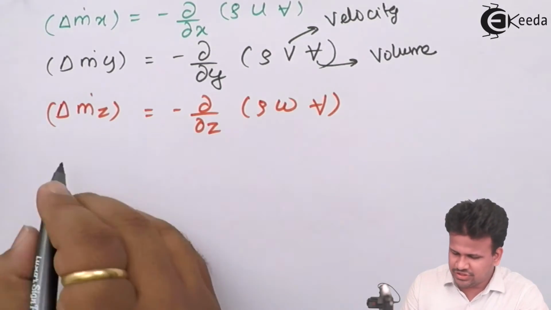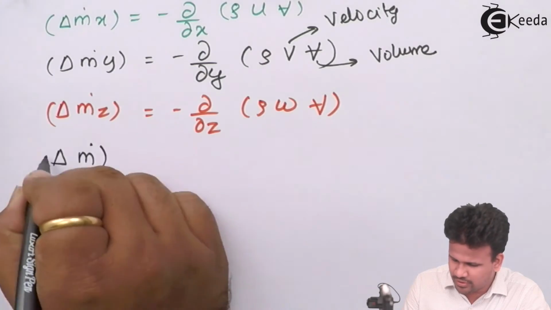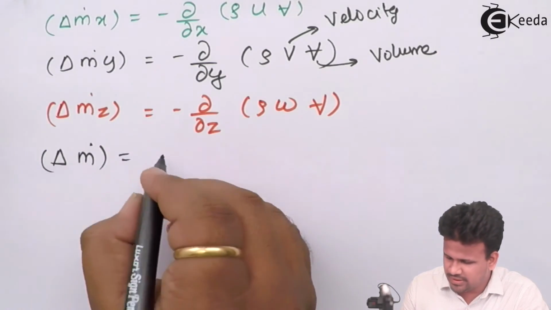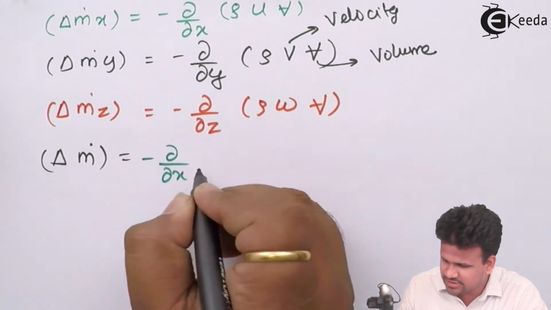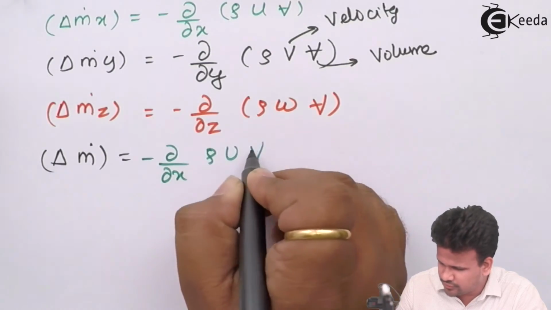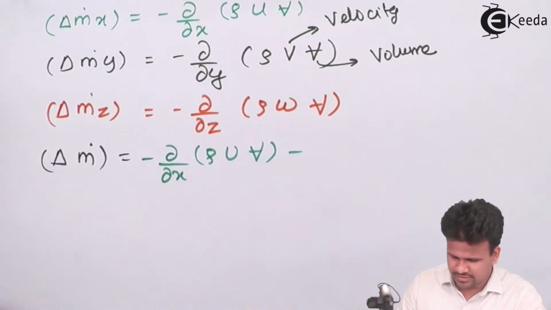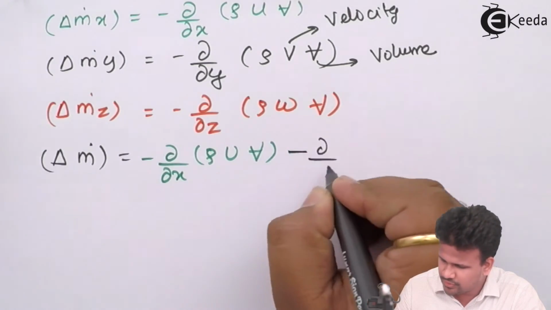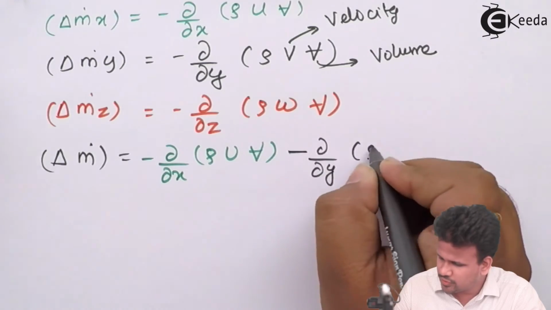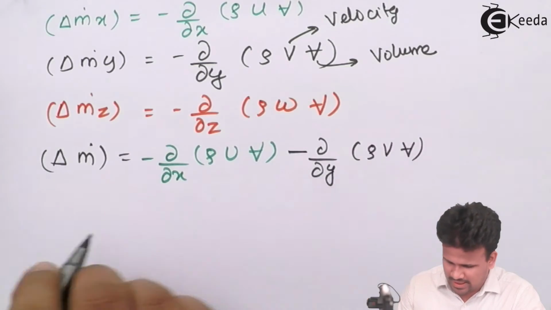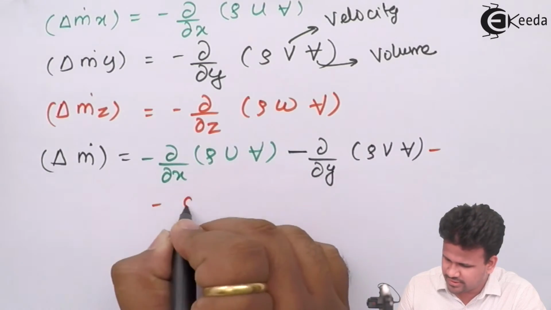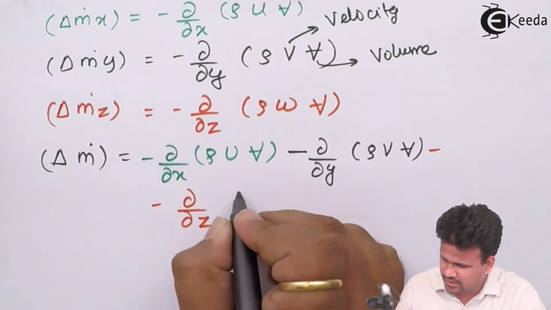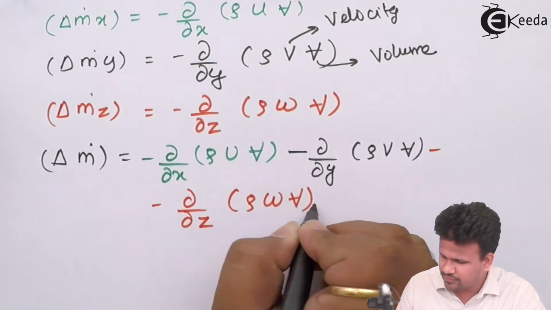And now the net change will be given as m dot equal to minus of dou by dou x of rho u into volume, minus of dou by dou y into rho into v into volume, and minus of dou by dou z into rho into w into volume.